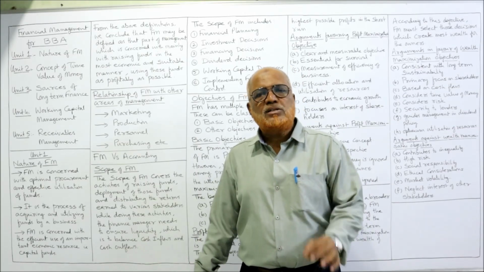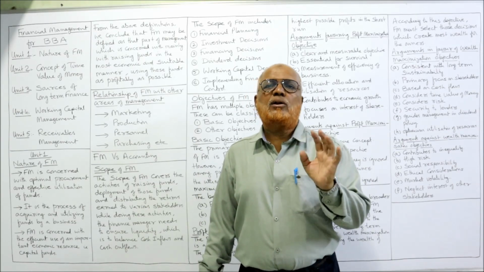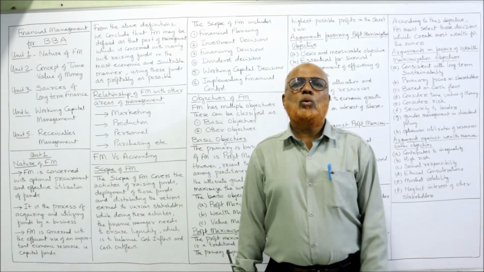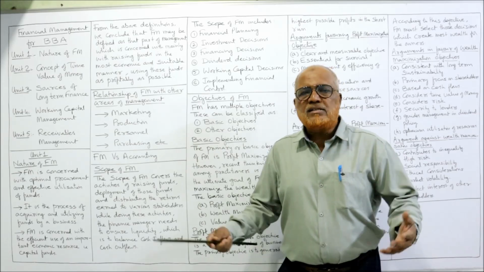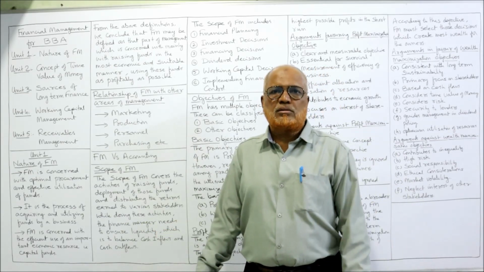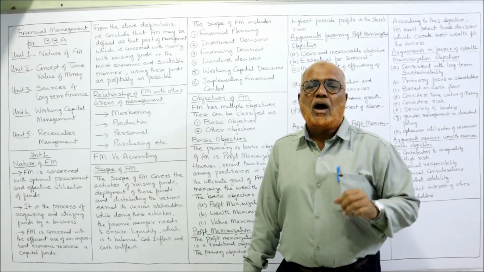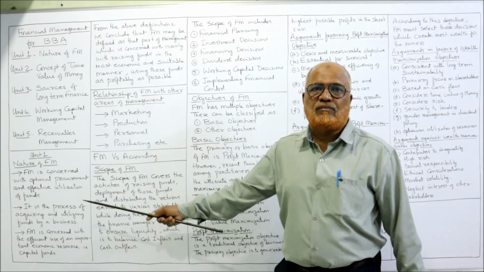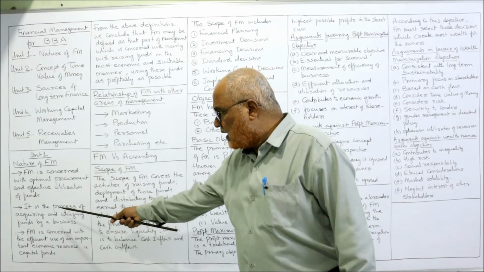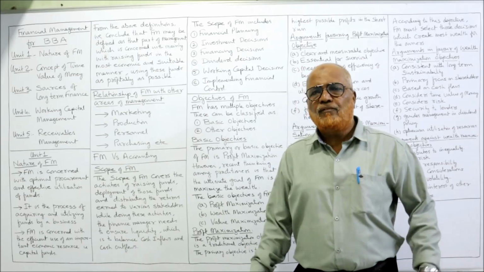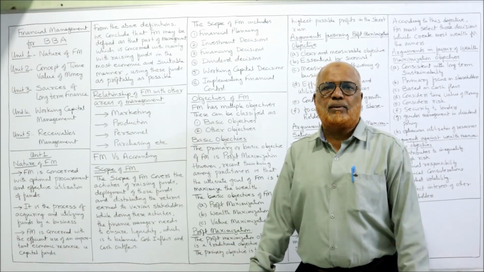So financial management is concerned with procurement of funds. Procurement means raising. From where to raise the funds? The funds can be raised from different sources. So a business organization has to find out from where to procure and how to effectively utilize the funds. It is a process of acquiring and utilizing funds of a business. Different definitions and meanings are given.